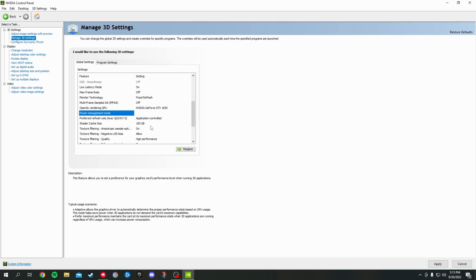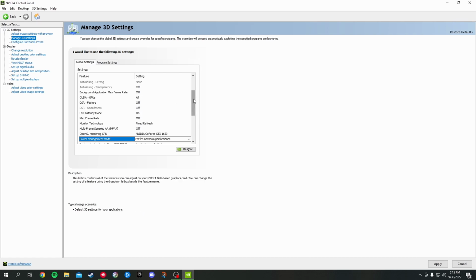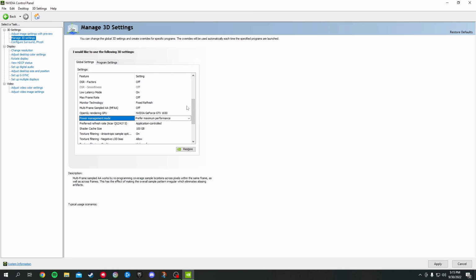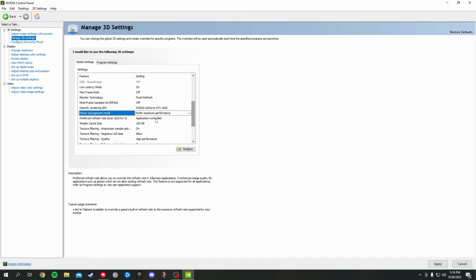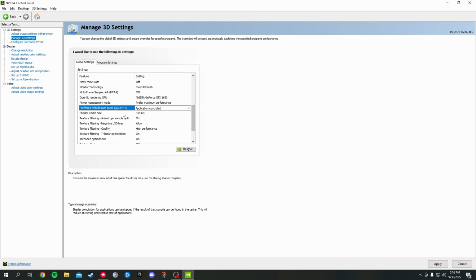to be honest with you, you would want to put this on prefer maximum performance. This helps in that way you get enough power to your GPU and to your whole entire system to be able to get a higher frame rate. For the refresh rate here, I keep that application controlled.